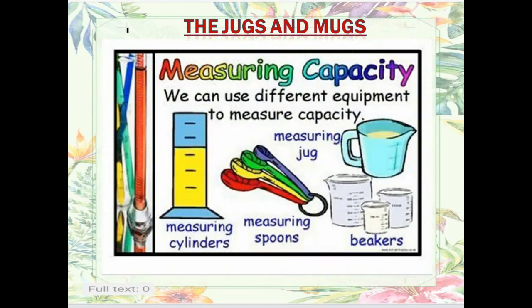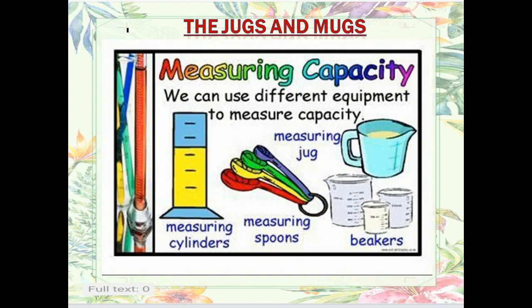Now measuring capacity, we can use different equipment to measure capacity. For example, you must have seen the milkman coming to your house. What does he use to measure the milk? He uses some mugs which contain measurements. So that is measuring jugs. He uses measuring beakers to measure the milk, right?